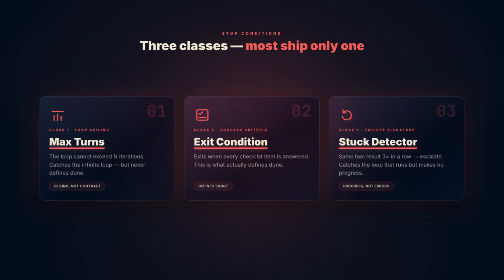Most production agents implement the first. The second is what separates a confident-looking output from a correct one. The third is what catches the loop you did not know you had.